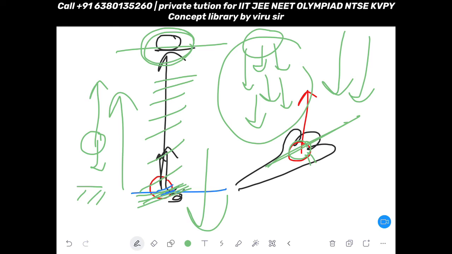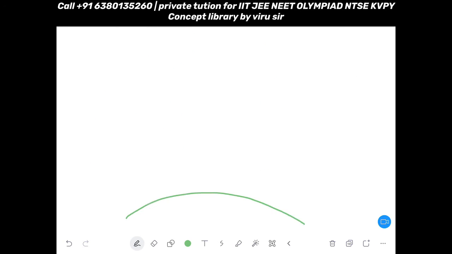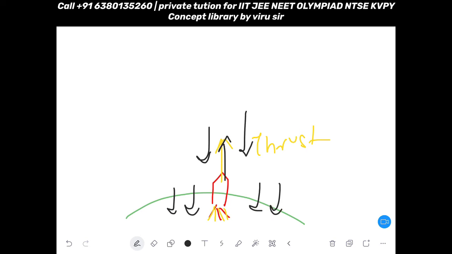Are you getting? Yes. So that's why if you want to go out of the earth, you need a constant force. Suppose this is your earth and you want to go out of the earth, then you need a rocket, because the rocket will constantly supply force in the upward direction. That is called thrust. So your rocket will constantly supply thrust, so that your velocity should not decrease, because earth is pulling you. If you jump, you will come back to the earth. But if you have a rocket, then the rocket will support you. You will keep on going up.